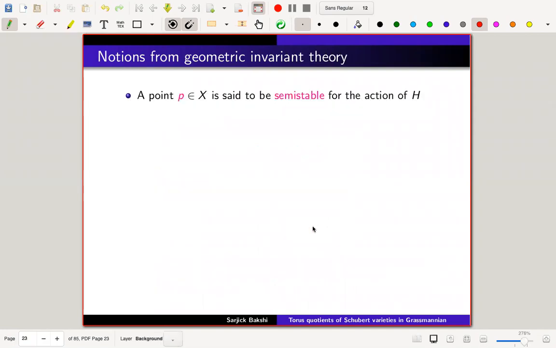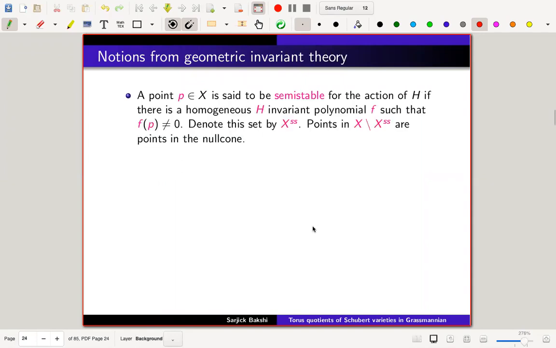And once I have this kind of condition, then we say p is a semi-stable point for the action of H if there is a homogeneous H invariant polynomial f, meaning we have this embedding by some L and this is where the polynomial lies, the global section, such that f of p is not equal to 0.